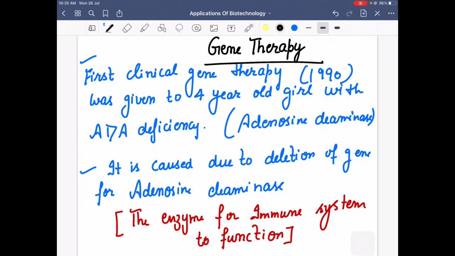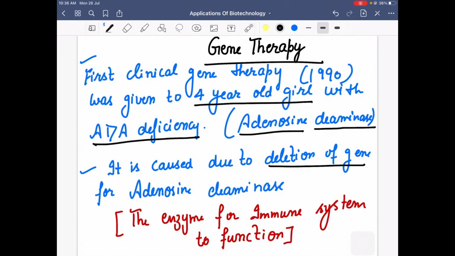The first clinical gene therapy was in 1990. It was given to a 4-year-old girl who had ADA deficiency. ADA is adenosine deaminase. ADA deficiency occurs in children due to the deletion of the gene which codes for the enzyme, adenosine deaminase.